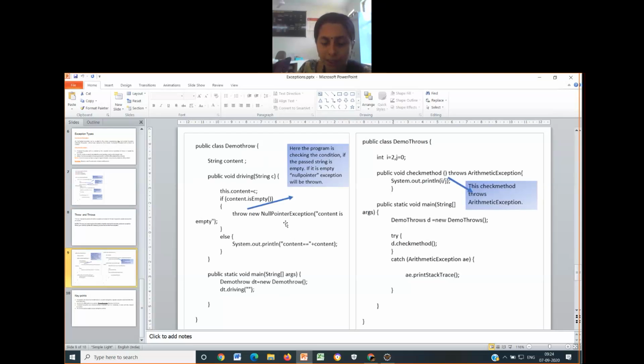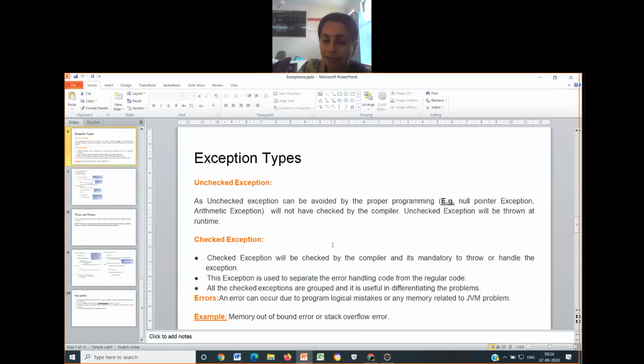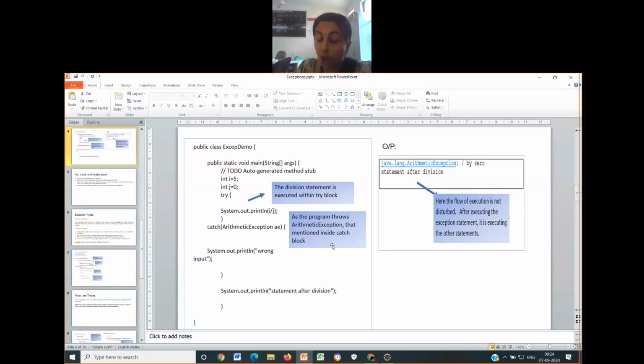You can see here null pointer exception, previously we had stack overflow exception, and there is arithmetic exception you had just seen here. So all these are inbuilt exceptions. They are already available in the exception class, and this exception class is available as part of the package java.lang. I hope it is clear for you.